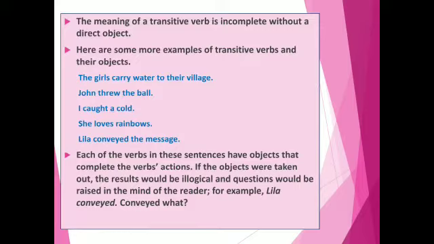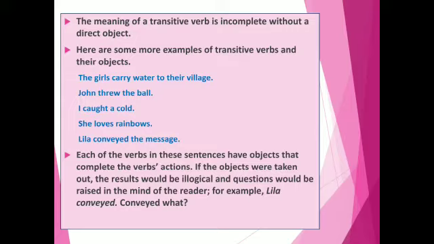The meaning of a transitive verb is incomplete without a direct object. Here are some more examples of transitive verbs and their objects. The girls carry water to their village. John threw the ball. I caught a cold. She loves rainbows. Leela conveyed the message. Each of the verbs in these sentences has objects that complete the verb's actions.